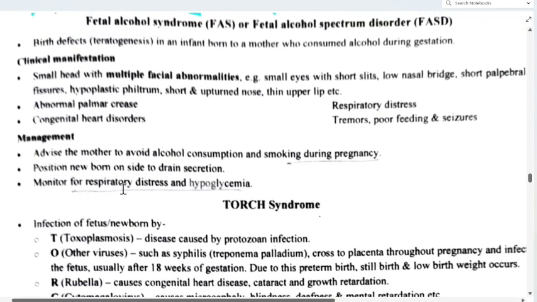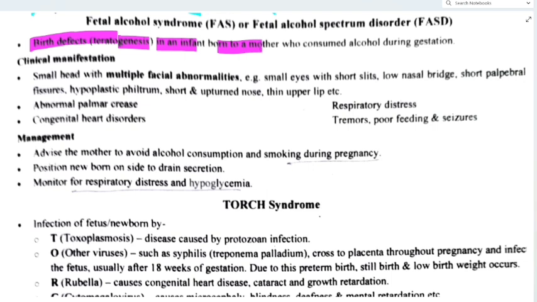Now fetal alcohol syndrome. What is that? Birth defects, that is teratogenesis, in an infant born to a mother who consumed alcohol during gestation. So in a pregnant mother who has consumed alcohol, birth defects or teratogenesis can happen to the newborn baby.